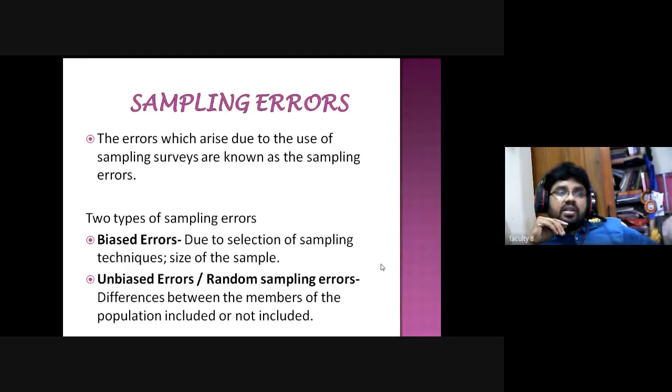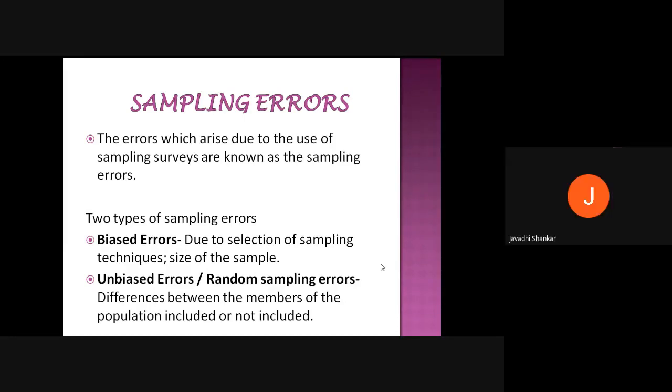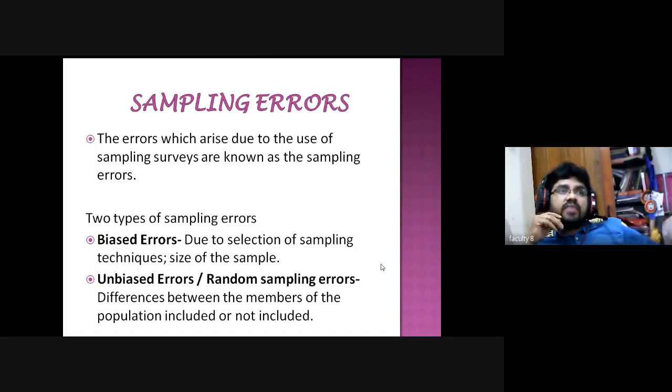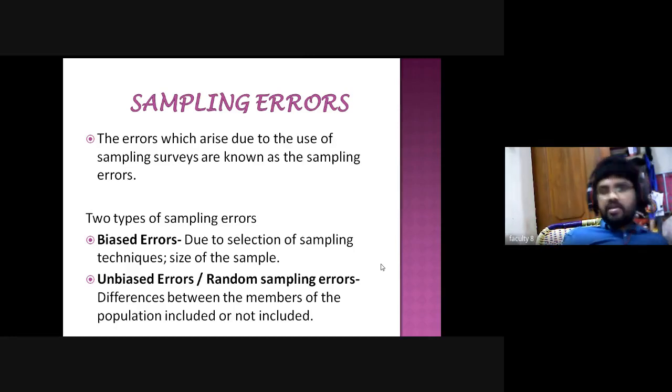Can you wait for 2 or 3 days? No, sir. We can't wait for 2 or 3 days because he went to his relatives for some party or some function. He may not come back after 2 or 3 days. So meanwhile, you can take another farmer as your sample, right? So there is unbiased errors or random sampling errors. I hope you understood what sampling errors are and what the types of sampling errors are. Yes, sir.